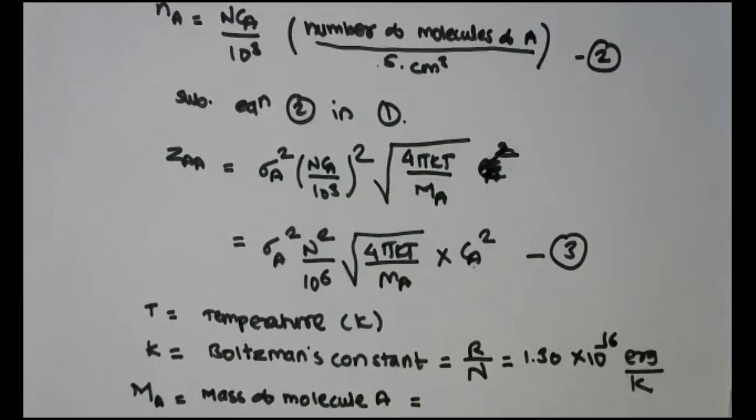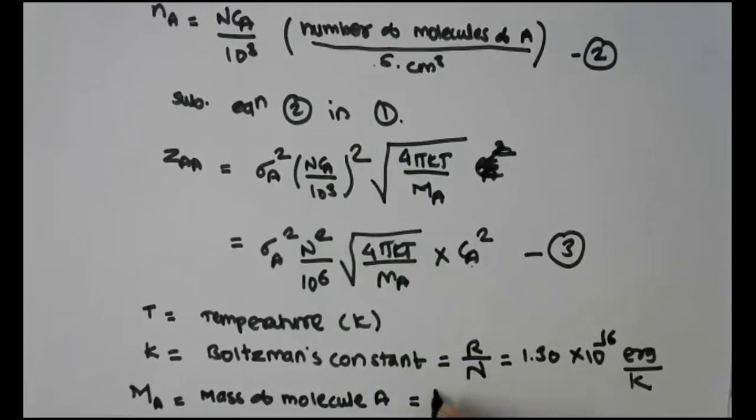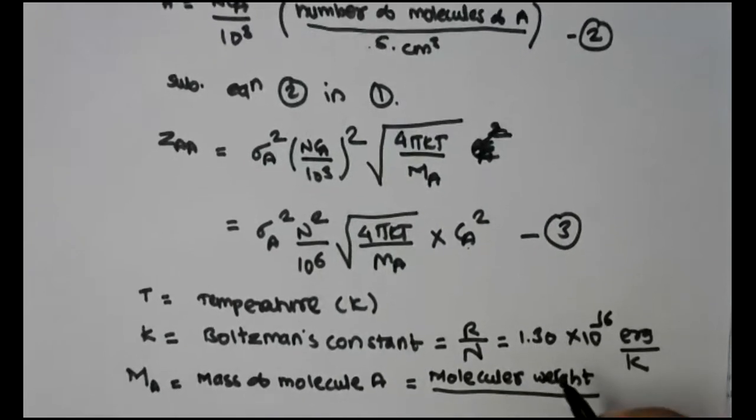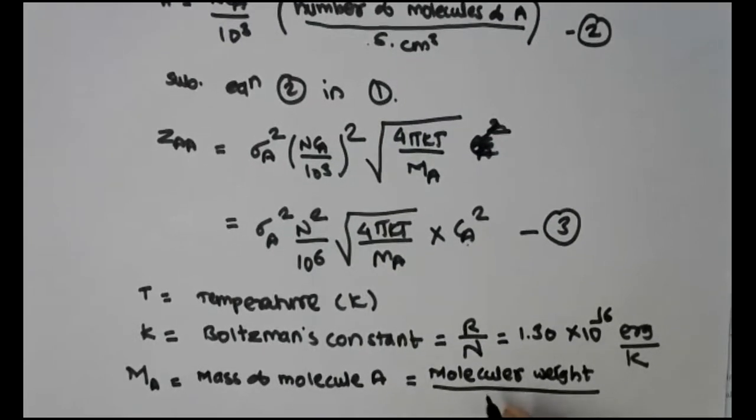So the total weight is the molecular weight divided by the number of molecules in a mole, and therefore Ma is equal to the molecular weight in grams divided by Avogadro's number, that is, the number of molecules present in 1 mole of gas.